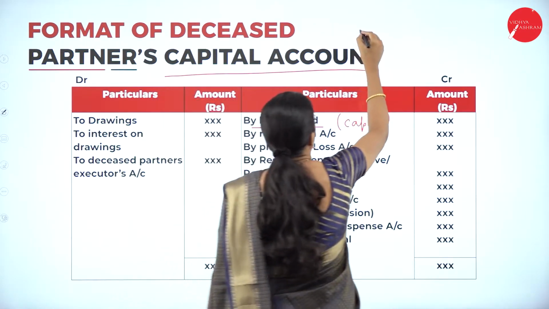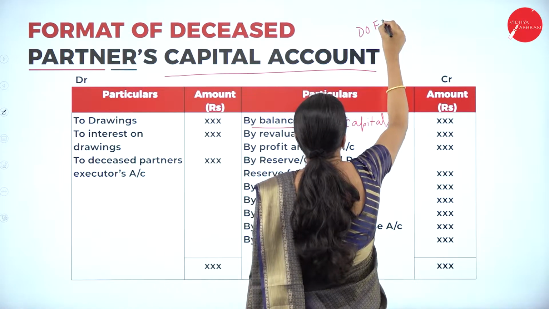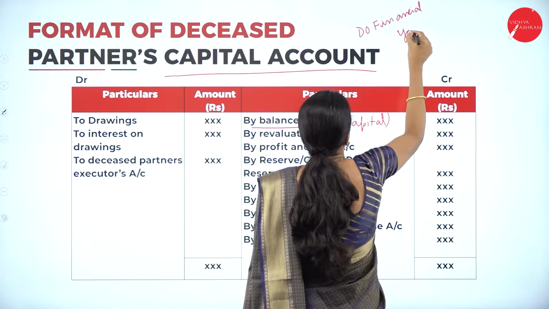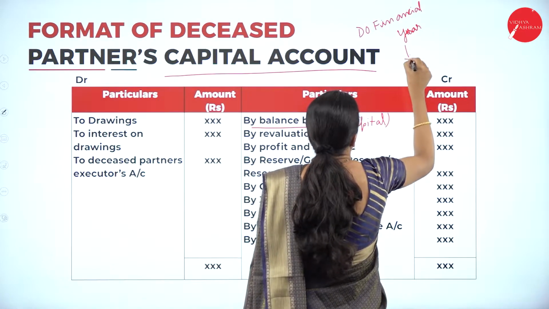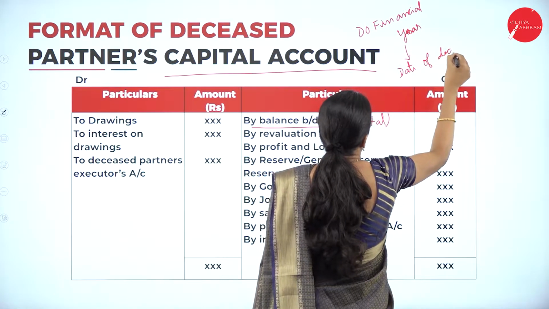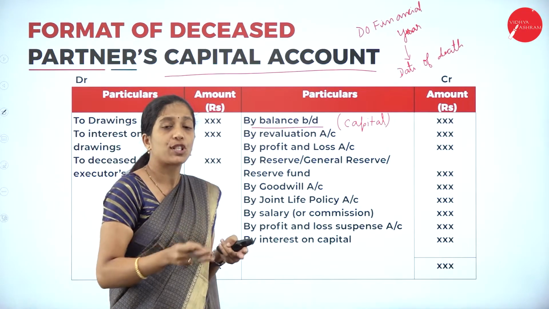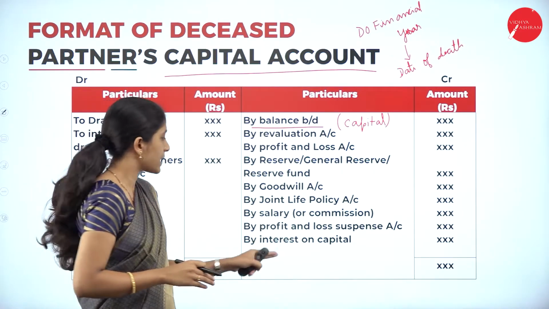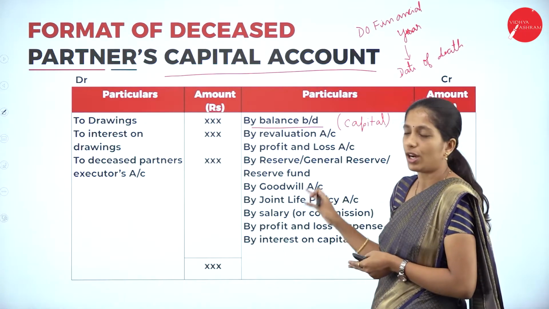From the date of the financial year till the date of death, whatever profit belongs to the deceased partner has to be transferred to the profit and loss suspense account. If there is any interest on capital, that has to be transferred to your credit side.